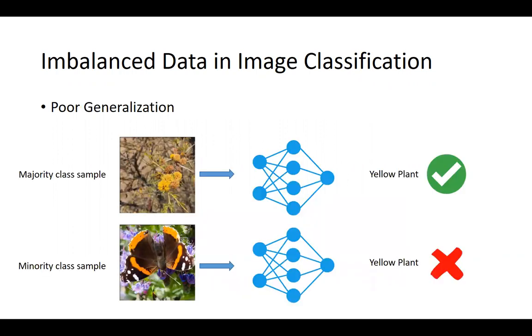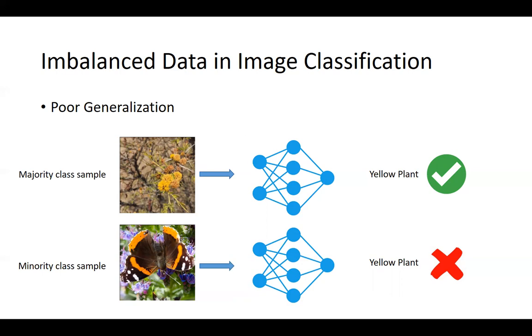Unfortunately, when convolutional neural networks are trained on these class imbalanced datasets, it often leads to poor generalization. Specifically, convolutional neural networks will struggle classifying the minority class images. For example, suppose we have many images from the class yellow plant, but we have very few images from the class butterfly. After training on such dataset, the classifier is able to accurately classify yellow plant images, but fails to